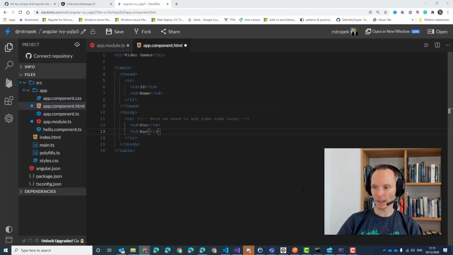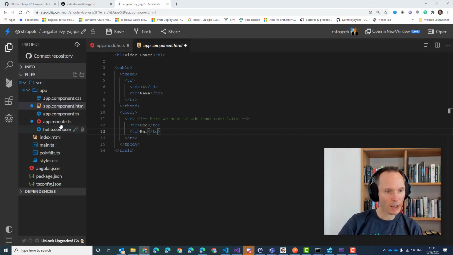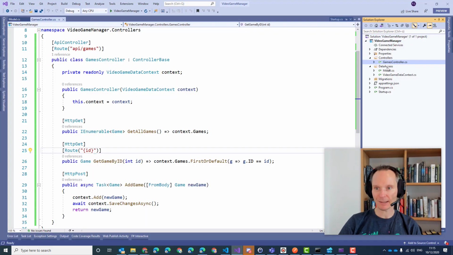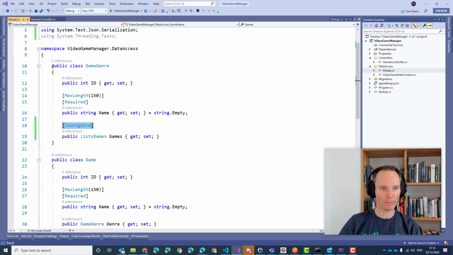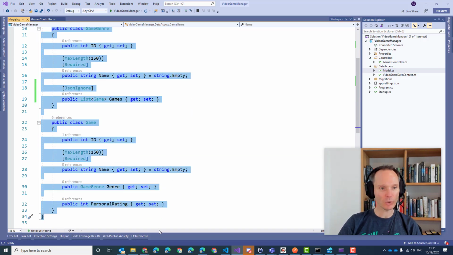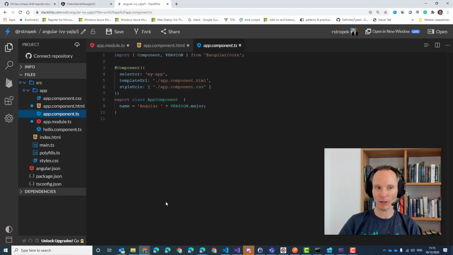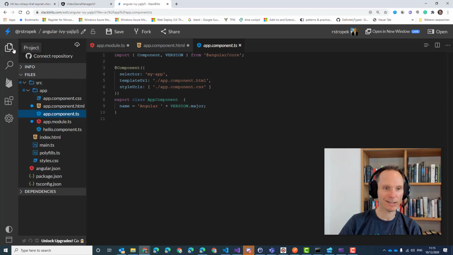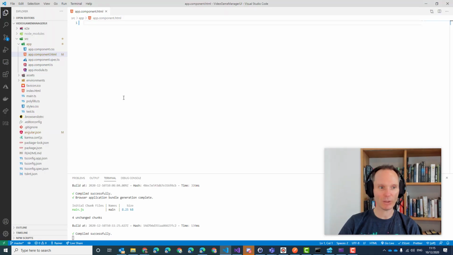Nice. So let's go into our app component TS. In order to process the results that we get from the server, we need to translate our model, this one, into TypeScript interfaces. And I would like to show you a trick. I'm not sure if that works here. I can't show you the trick here in StackBlitz. I have to demonstrate this trick in Visual Studio Code. Please take a look at my screen.